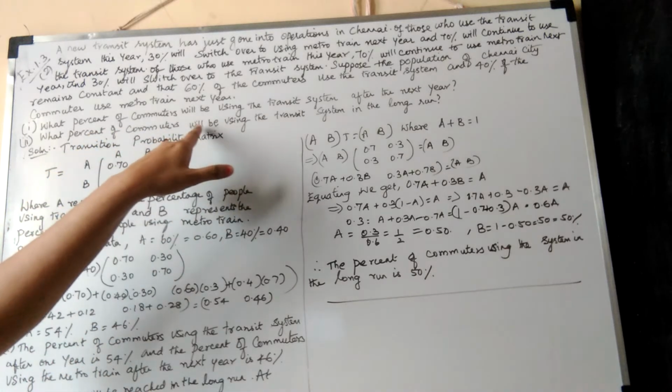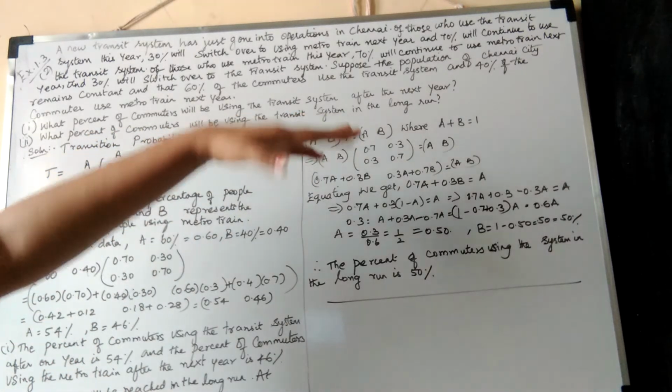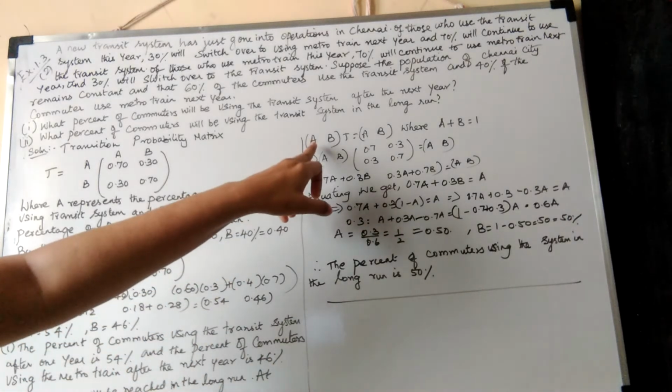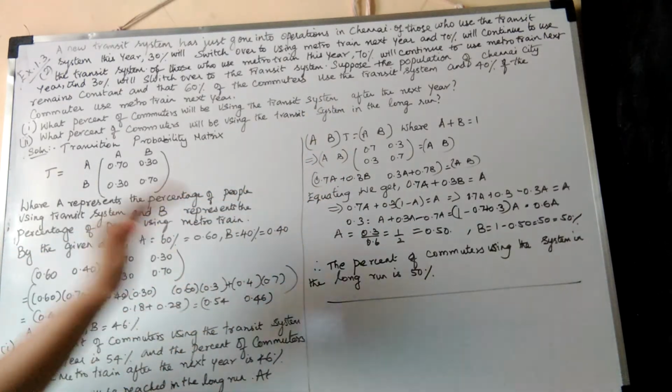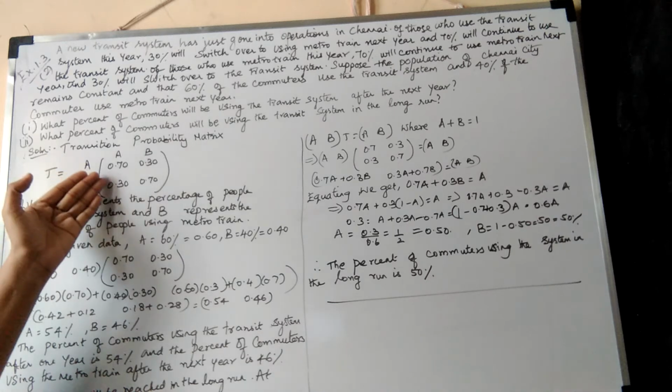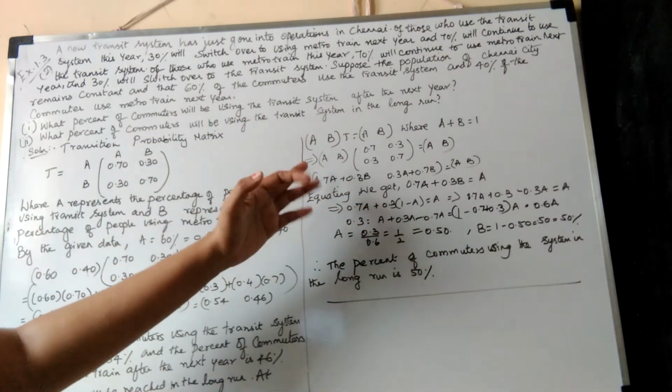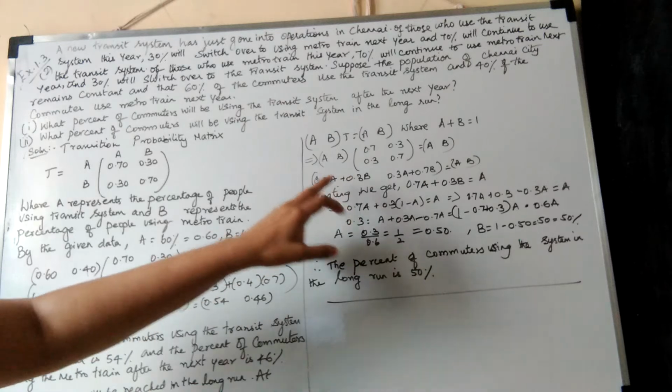Similarly, the next question is, what percent of commuters use the transit system in the long run? That means at the equilibrium state, what will be the A matrix? Equilibrium will be reached in the long run. What does equilibrium mean? With the transition matrix, you are going to multiply the AB matrix on both sides. So multiply AB on both sides and do the product.